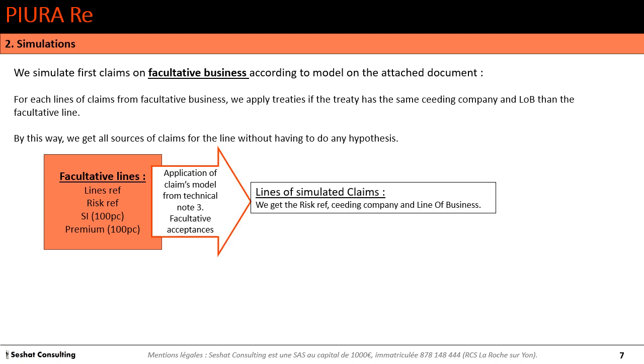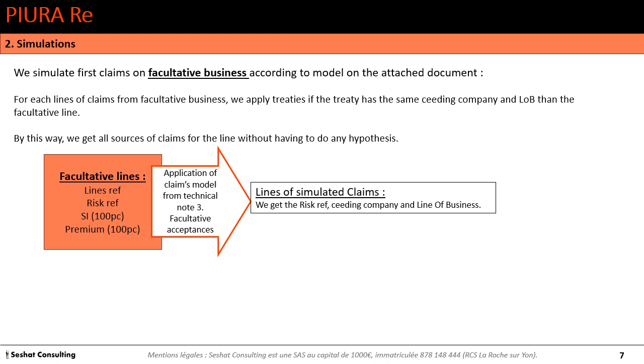We have the line reference with the risk reference, the sum insured, and the premium. We apply the claims model from the technical note named 3.facultative acceptance, and we get simulated claims. On the simulated claims, we have the risk reference, the ceding company, and the line of business.